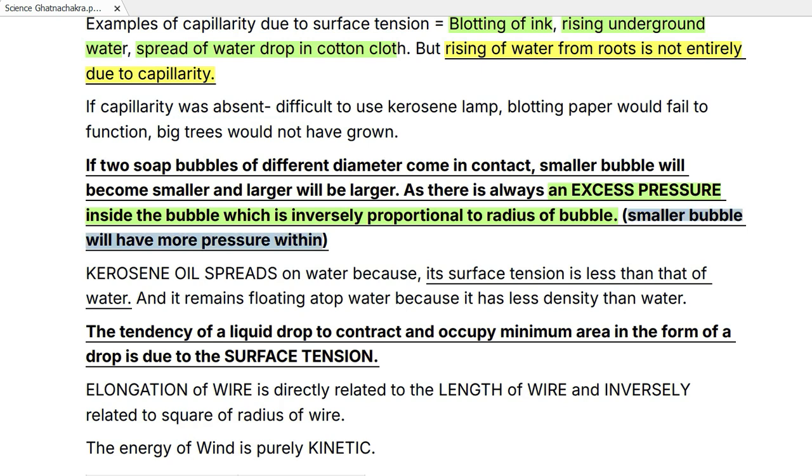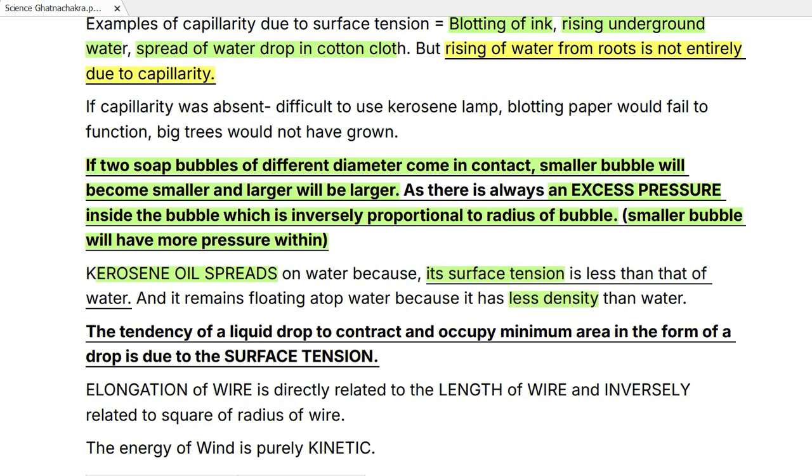So from here we get two things. One, the smaller bubble will have more pressure within, and second, if two soap bubbles of different diameter come in contact, the smaller bubble will become smaller and the larger will be larger. Okay, so these are the two things I learn. Then kerosene oil spreads on water because its surface tension is less than that of water, and it remains floating atop water because it has less density than water. So its surface tension is less and its density is also less.